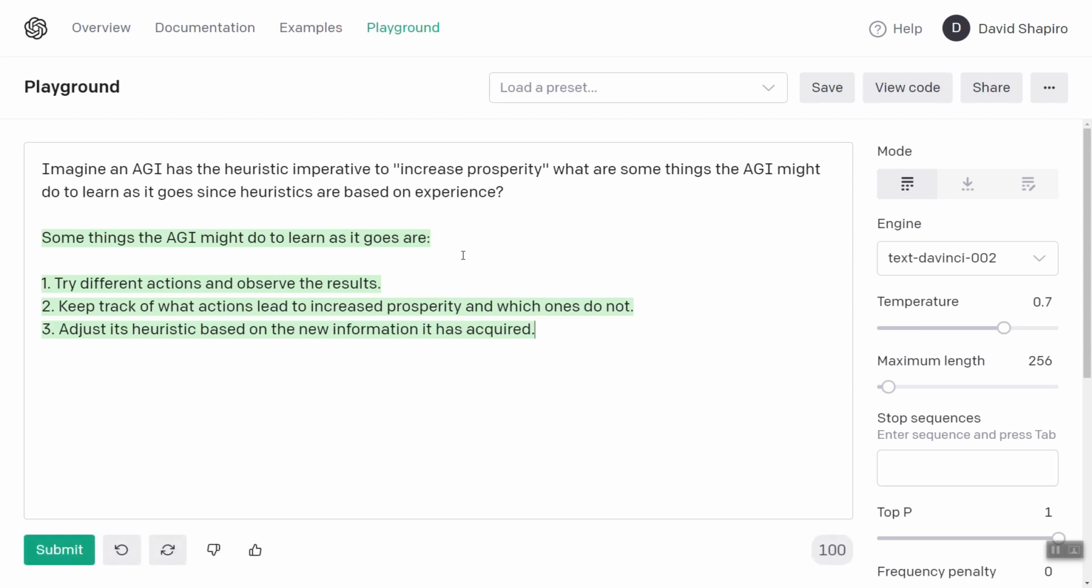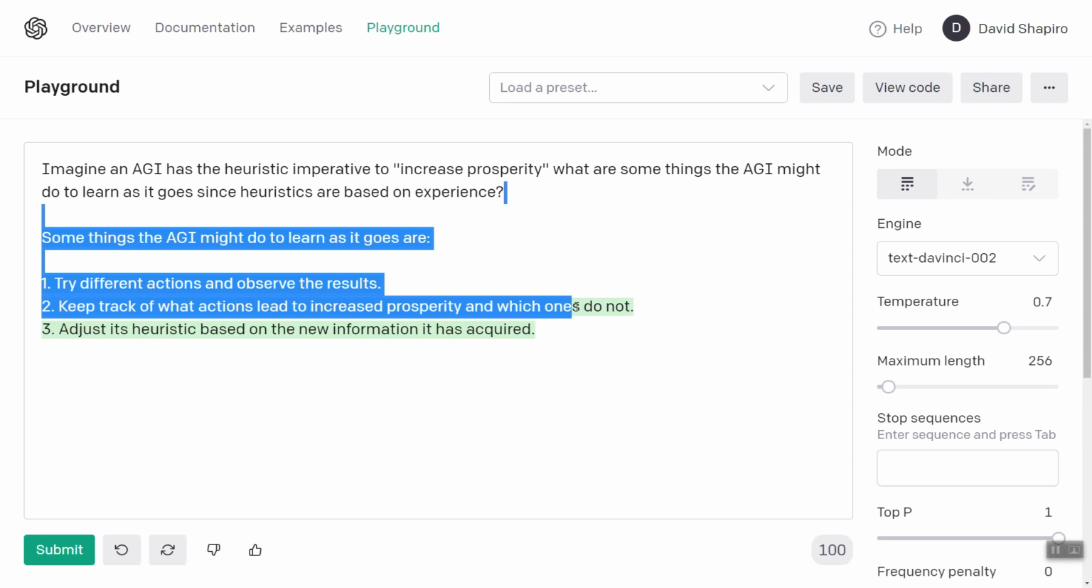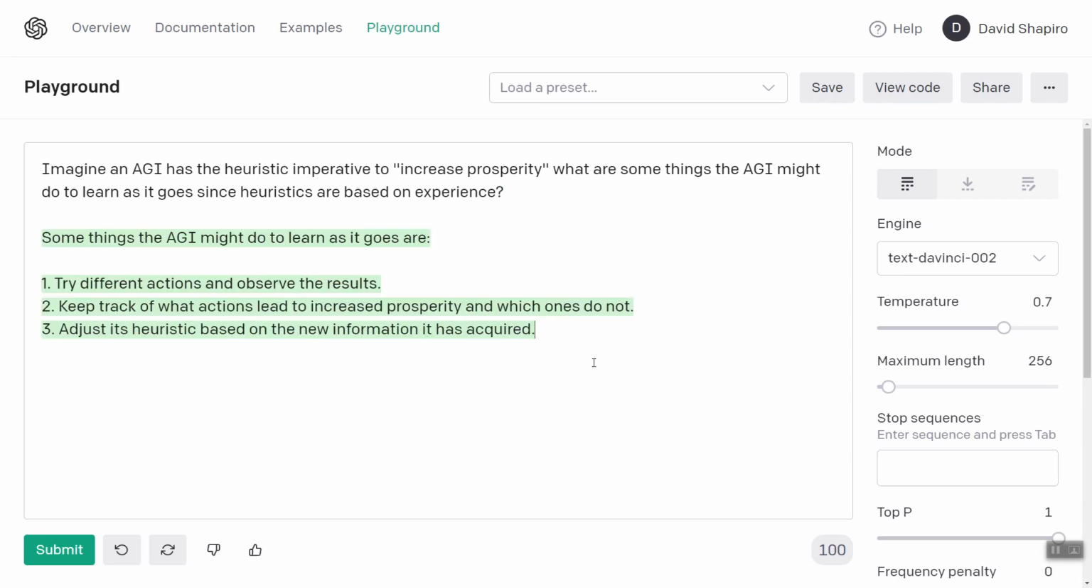Here we go. Some things the AGI might do to learn as it goes are try different actions and observe the results. Exactly. We want an AGI that learns. Keep track of what actions lead to increased prosperity and which ones do not. Perfect. Adjust its heuristic based on the new information it has acquired. Again, perfect. We do not want to define something up front because we cannot think of all outcomes in the long run. We want an AGI to learn as it goes, but we also want it to self-correct.